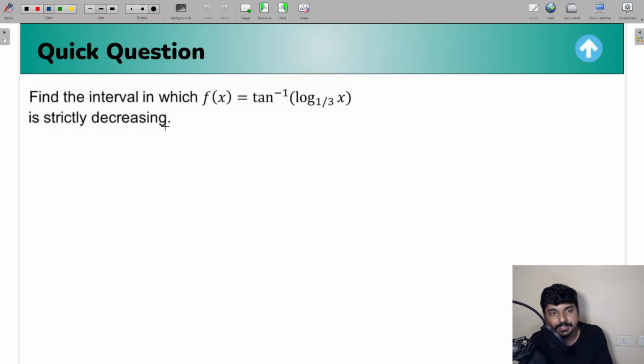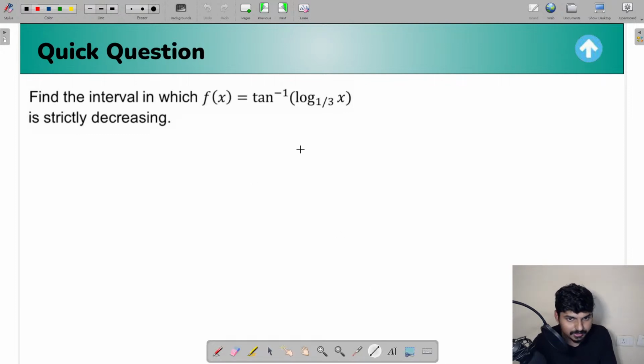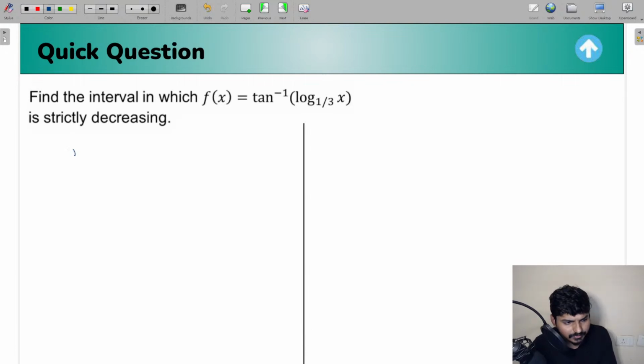Now you see this question. Find the interval in which this function is a strictly decreasing function. Now I want everyone to understand that in this question, when you see this function, what is the function given? f of x is equal to tan inverse of log of x to the base 1 by 3.